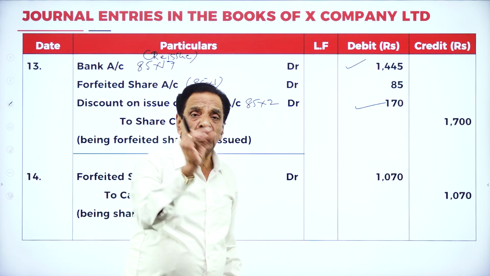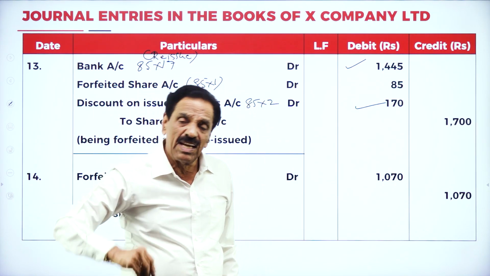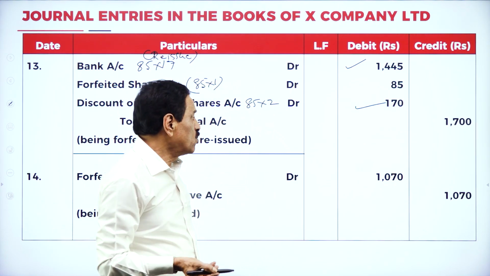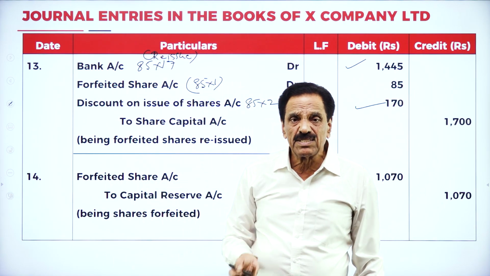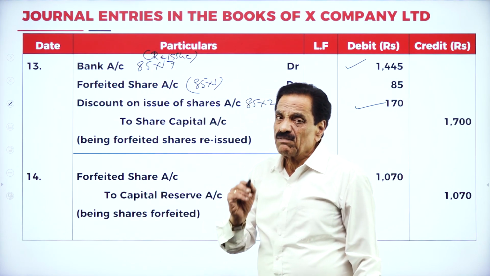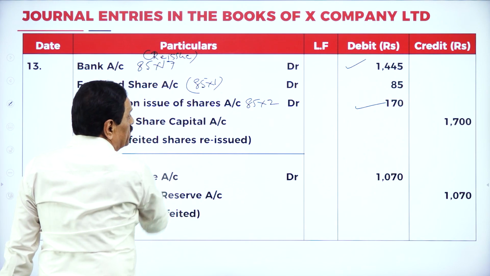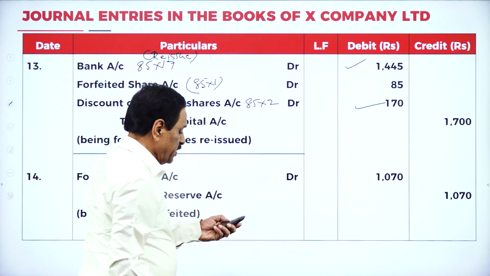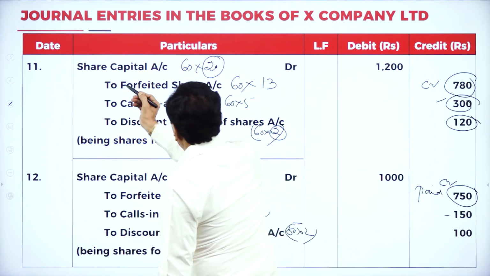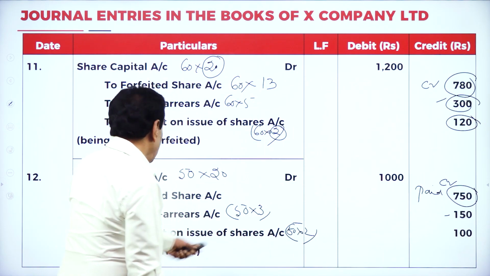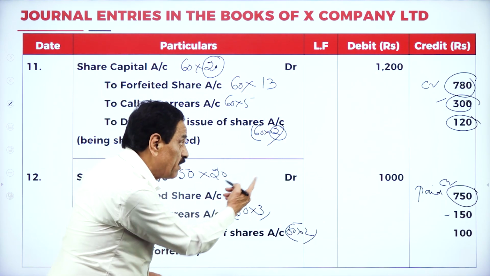Now, there are 2 shares forfeited. One X, another Y. Reissued how much? 85. So how much capital reserve goes? No, I'm going to explain. 60 of whom? First man. 50 of the second. If we see that he's already paid how much when he's 17 rupees. How much already received? 780 for how many shares? 60 shares. Here he has got 750 for how many shares? That is for 50 shares.